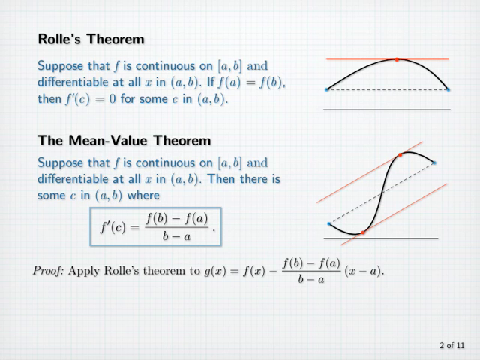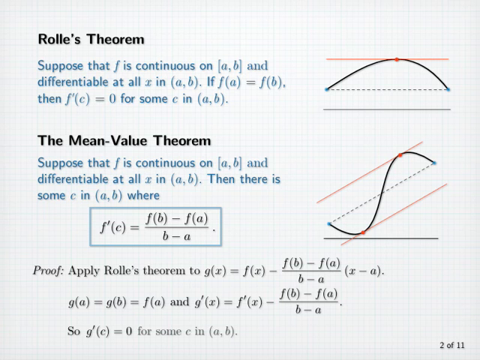And g is differentiable wherever f is, with g prime of x equal to f prime of x minus f of b minus f of a divided by b minus a. So there is a number c between a and b where g prime of c equals 0, and consequently f prime of c is equal to f of b minus f of a divided by b minus a.